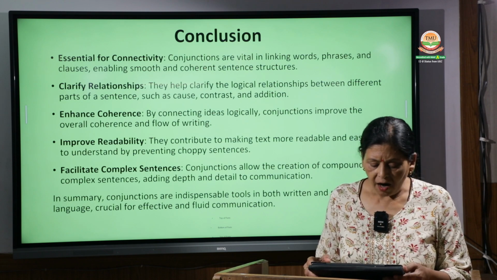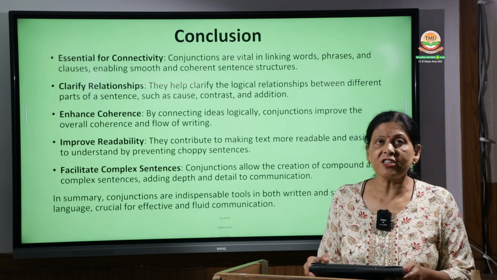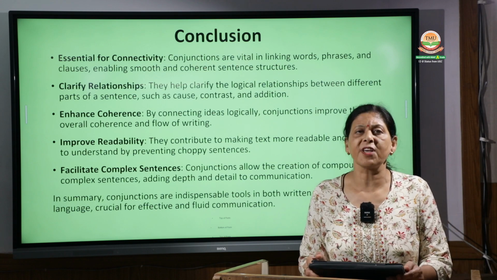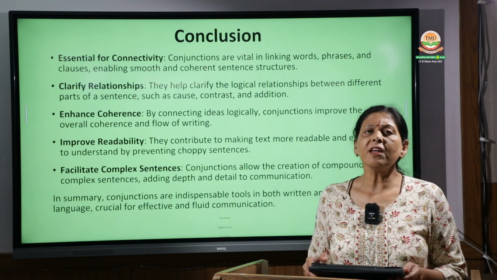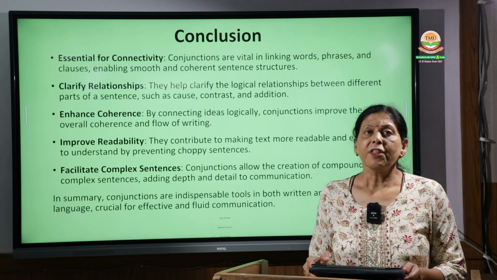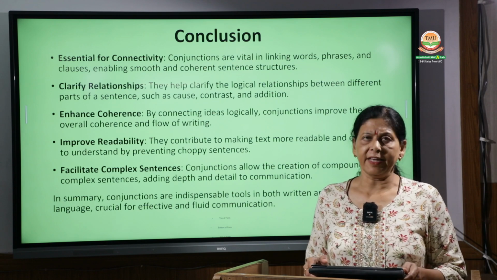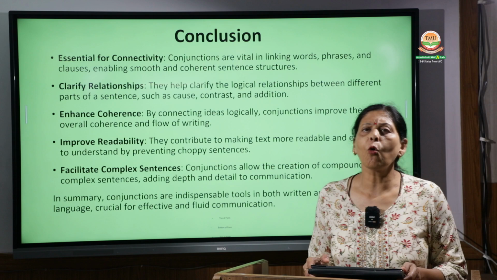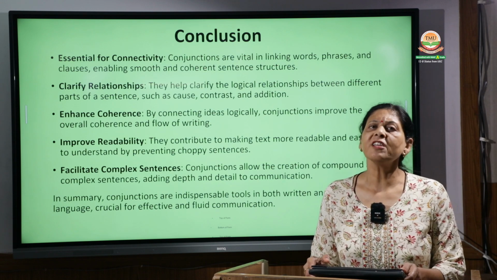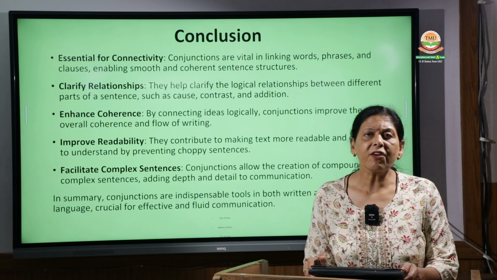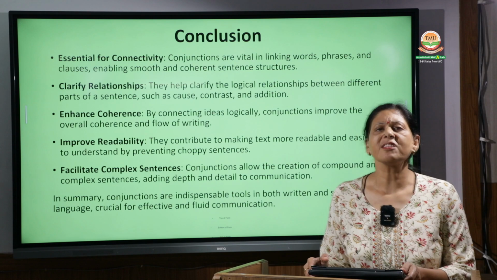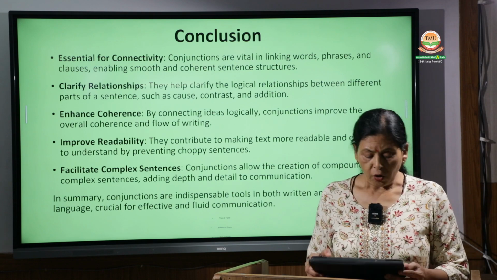So the conjunctions clarify the relationships. Like I had said, it rained heavily and the roads were choked. So this is a cause and effect relationship. Why were the drains choked? Because it rained heavily.